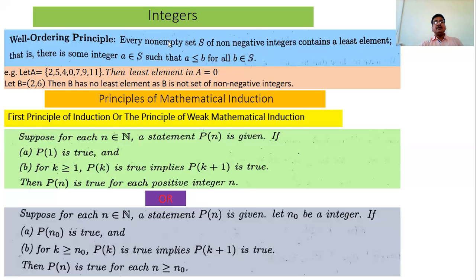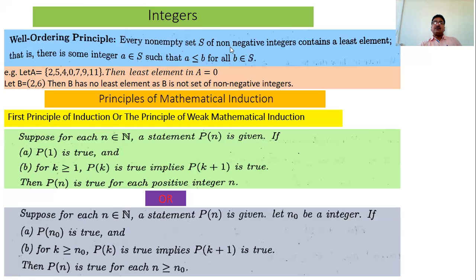Why does this happen? Because this B is not a set of non-negative integers. It is not a subset of whole numbers or natural numbers. So if the set is not a set of non-negative integers, then sometimes we cannot find a least element. But if it is a subset of non-negative integers, then we can find a least element in that set. This is the well-ordering principle: every non-empty set of non-negative integers has a least element present in that set.